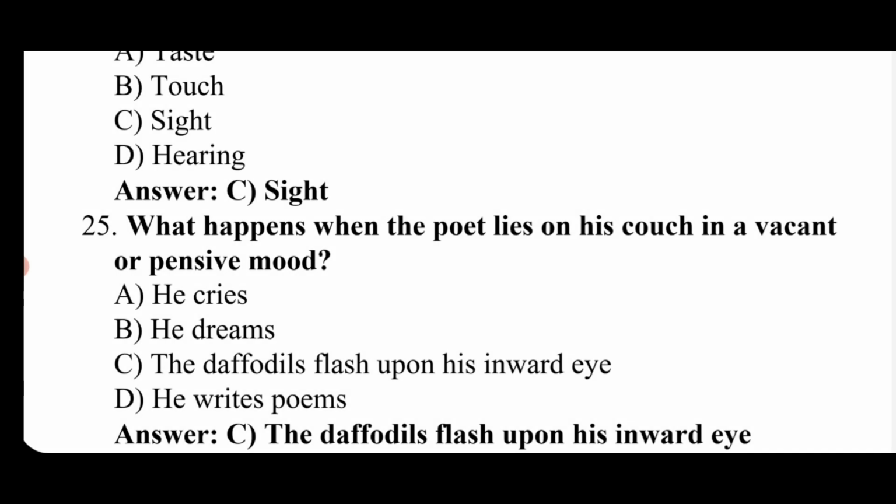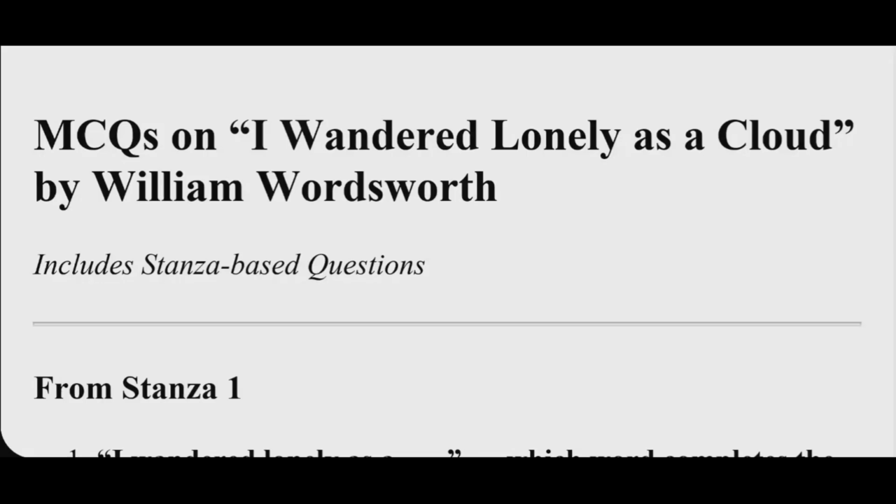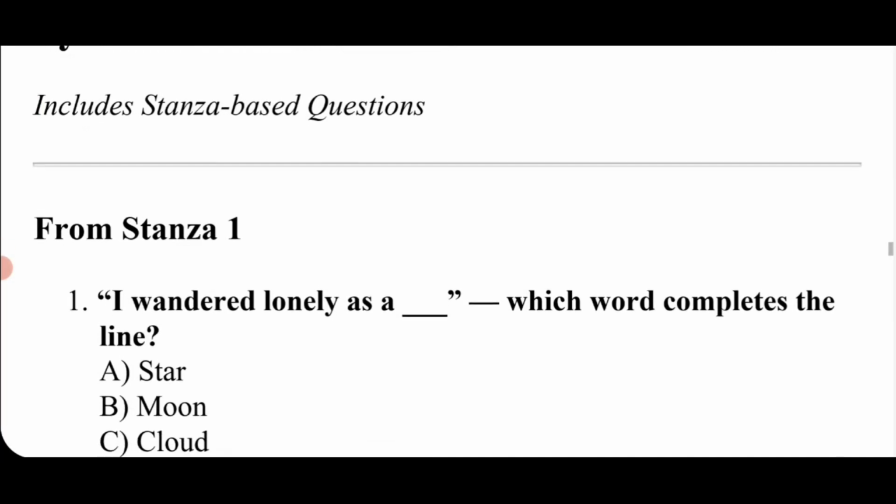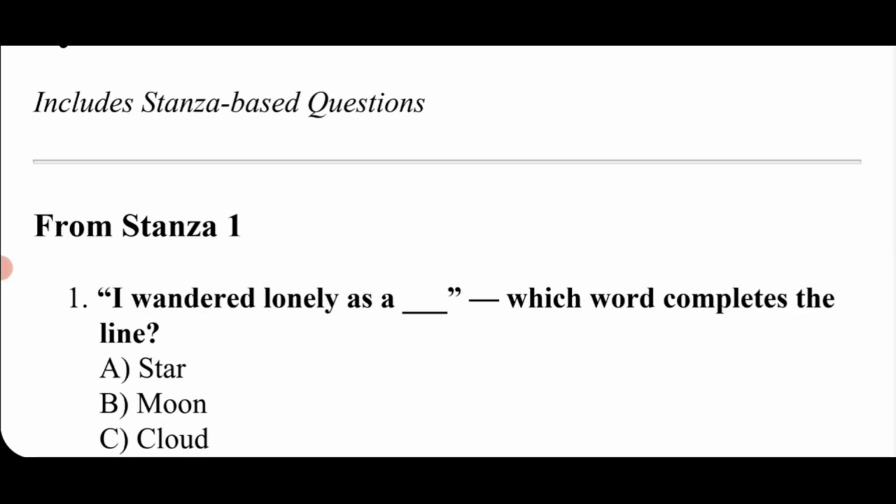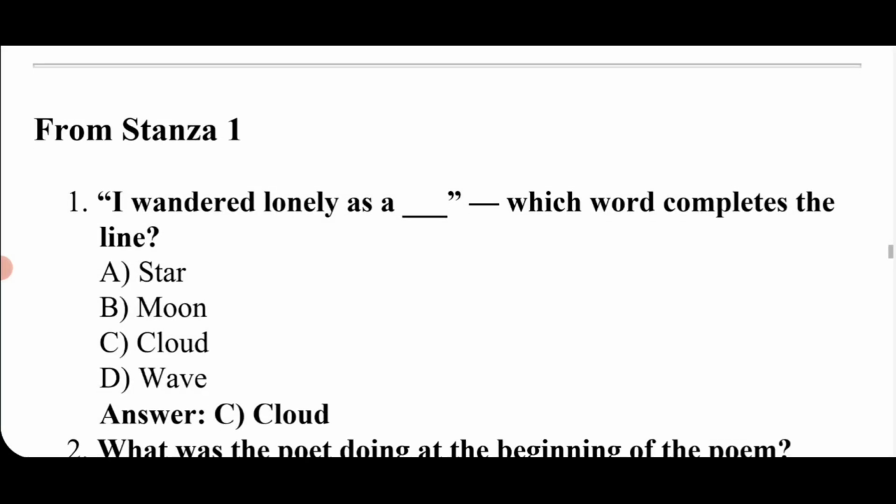So these are some objective questions. Keep watching. These are some of the multiple choice questions from the same poem. These are stanza based questions. So from stanza 1 there is a line, I wandered lonely as a, which word completes the line? You already know, it's a cloud.